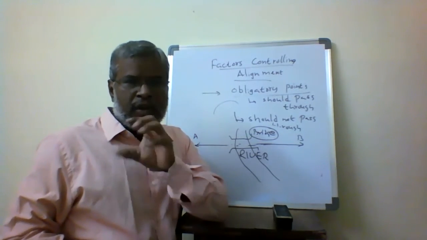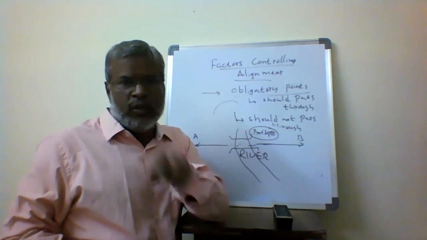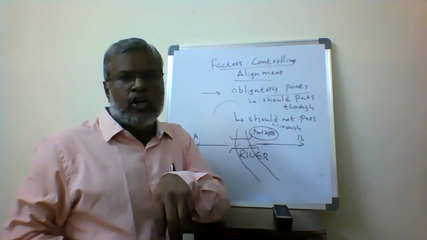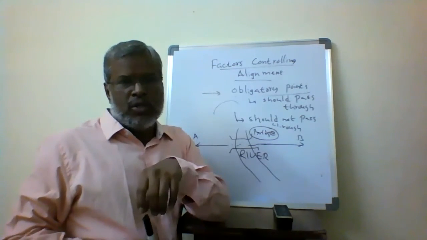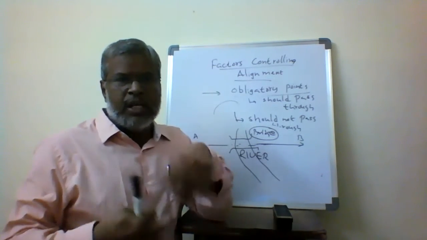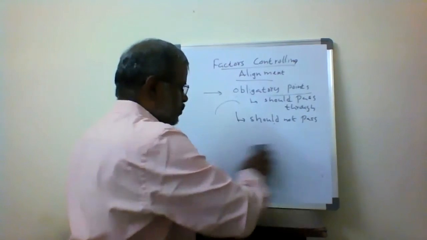Various surveys will give you the place where we have the narrow width of the river, and we construct there. Then automatically your cost of construction is reduced, such that my alignment changes and I can pass through that. So this is one example of the should pass through points.